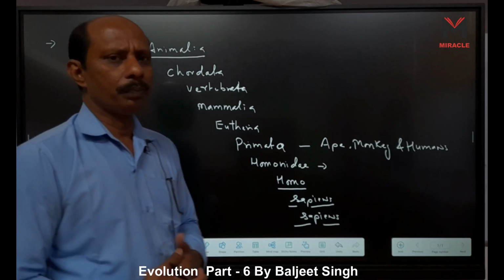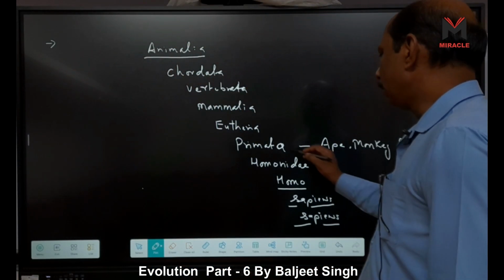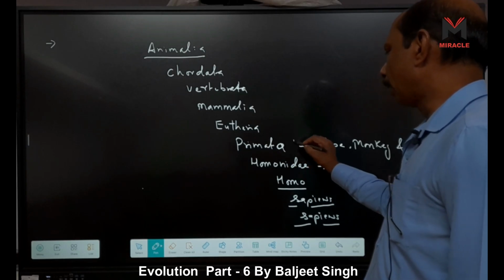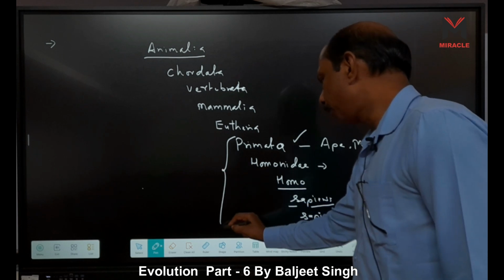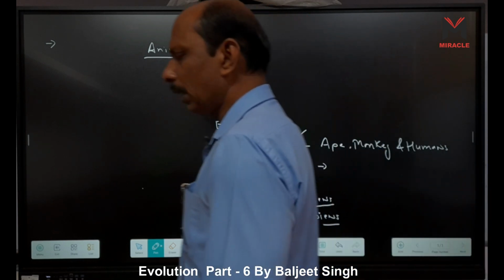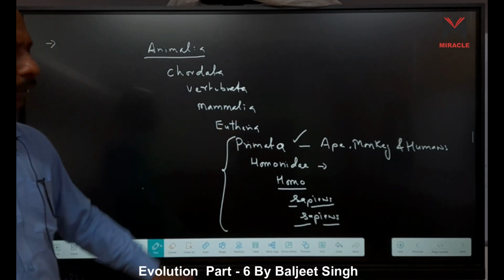When we read about evolution, we start from Primata, because Eutheria also includes rodents.